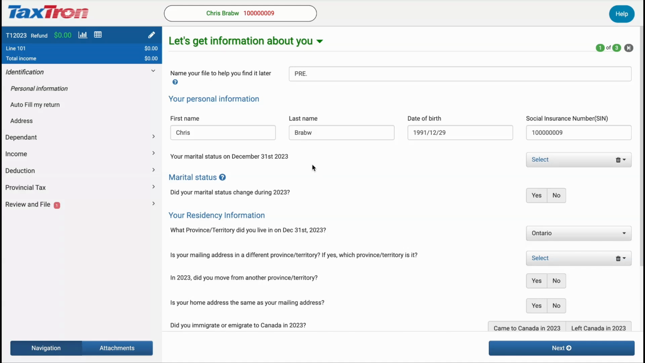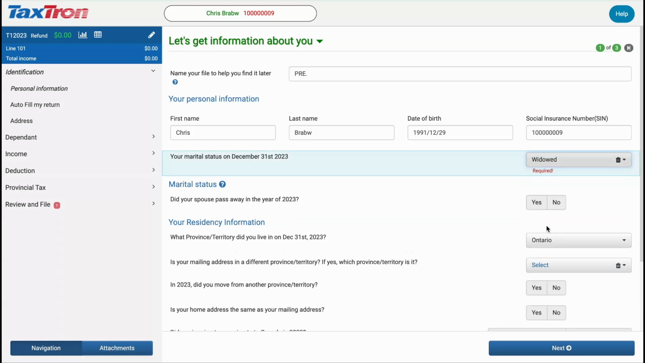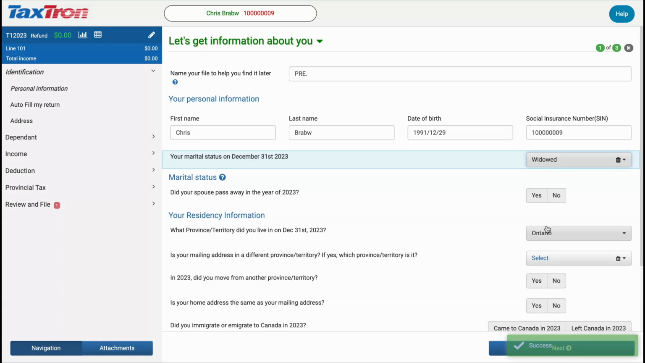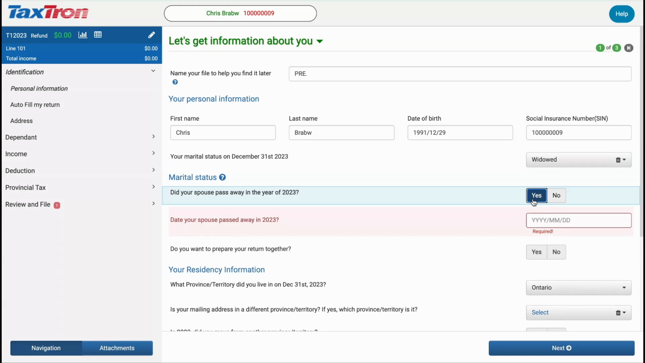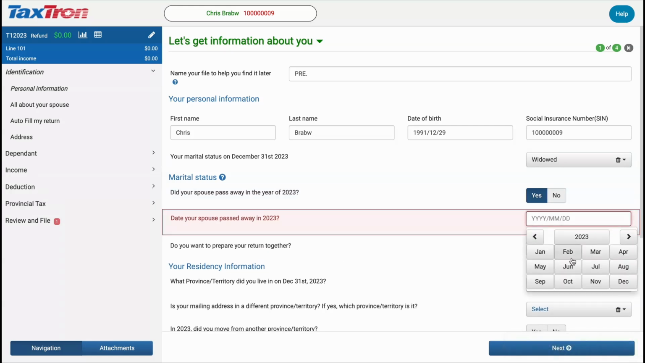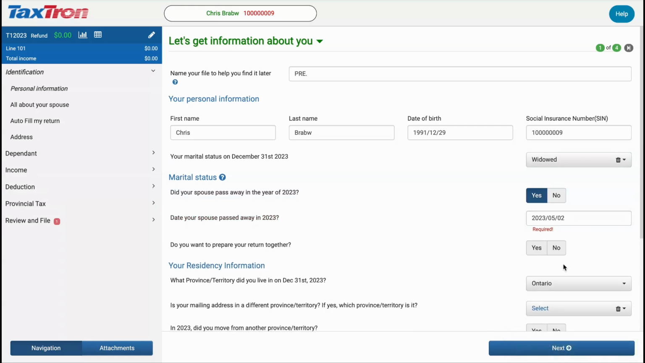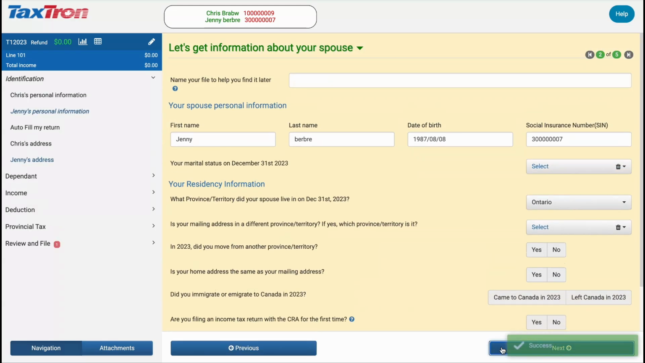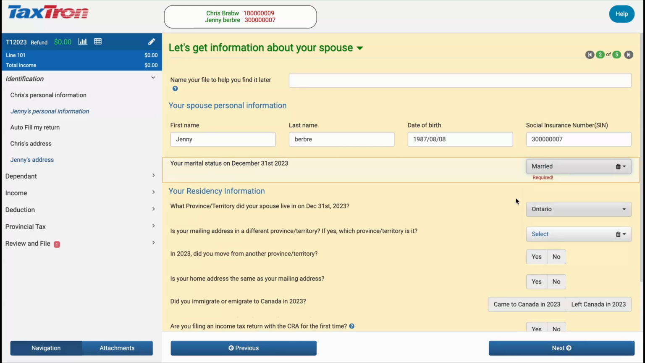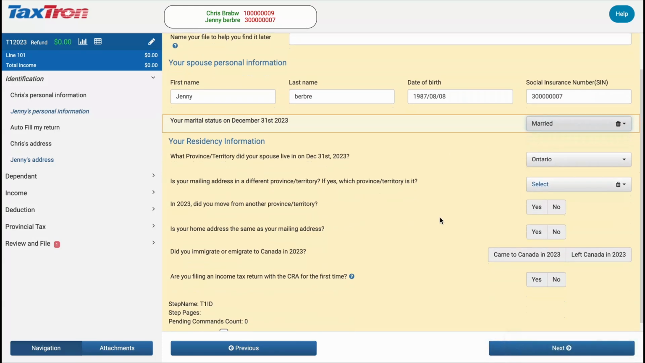We will change Chris's marital status from married to widowed and enter the date of spouse passing away. Before proceeding further, make sure the personal information section under Identification is complete and accurate. Jenny's marital status remains married as on December 31, 2023. We will now proceed to file a return together.